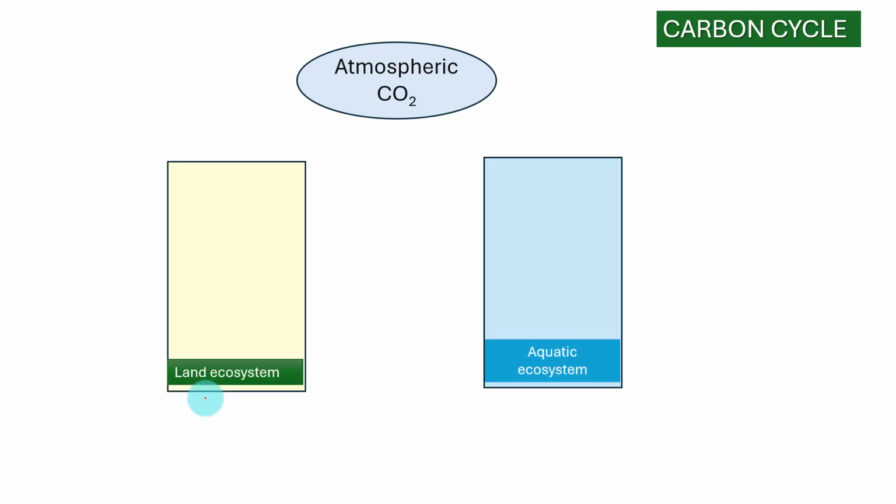From an examination point of view, you need not draw a very complex diagram to explain the carbon cycle. You can draw a simple diagram to explain the flow or cycling of carbon in the ecosystem. Atmospheric carbon dioxide is fixed by the producers and the food is transferred in the food chain at the respective trophic level.